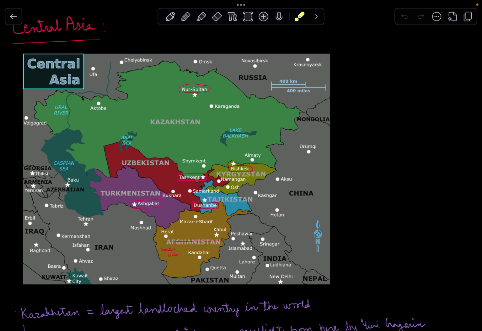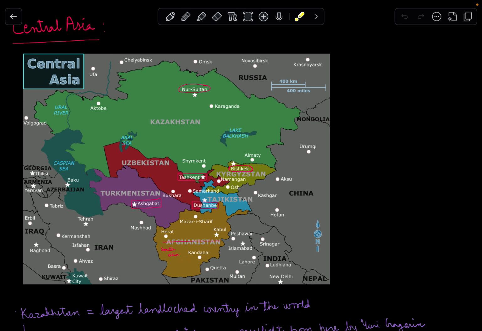To understand Central Asia, let's take Uzbekistan as a reference. To the south of Uzbekistan lies Turkmenistan. To its north lies Kazakhstan. To its right is Kyrgyzstan, and to its southeast lies Tajikistan. So these are the five stans. There are basically six stans, seven stans actually, if we consider Afghanistan and Pakistan.